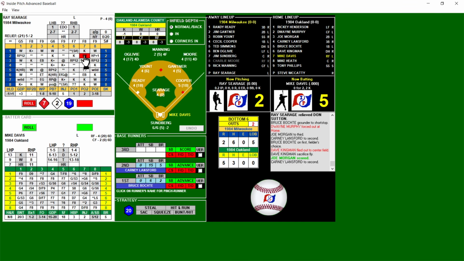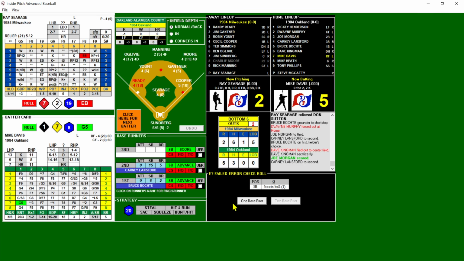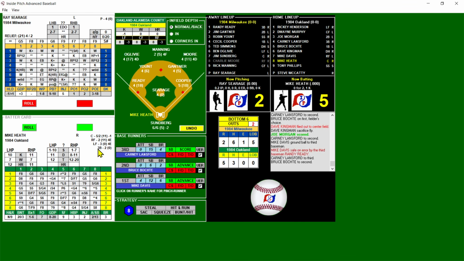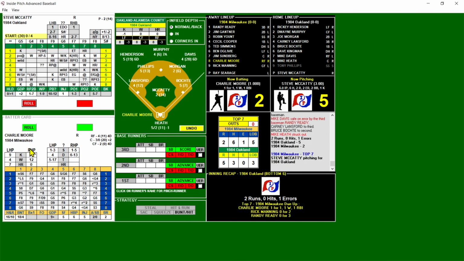And that's an E, possible error on a booted ball. And that is grounded to third. And, oh, Reddy's an 18. And that is an error. 1 base. Bases are loaded on the booted ball. And now Heath gets a shot with 2 out. And that looks like a K+, so that's going to end the inning. But the A's open it up. It's 5-2.